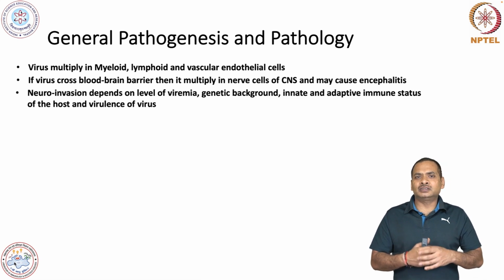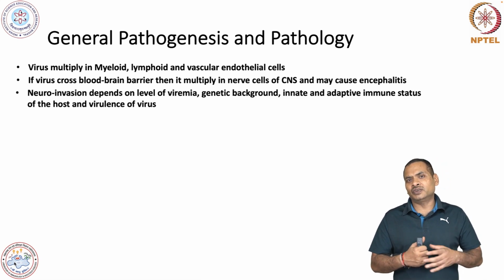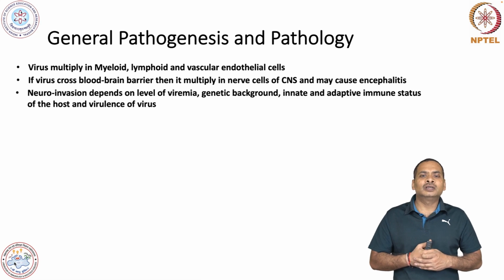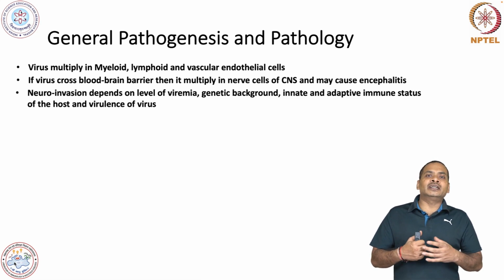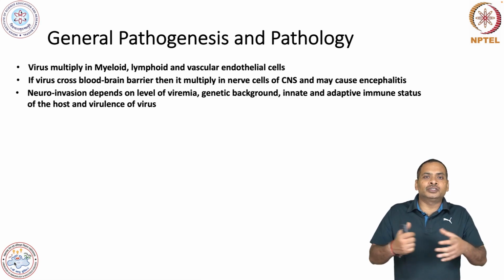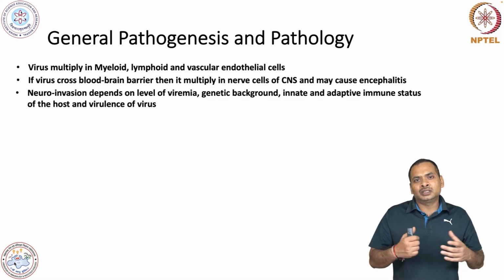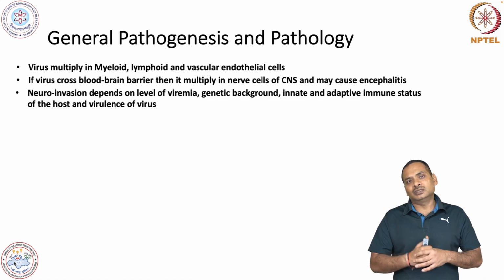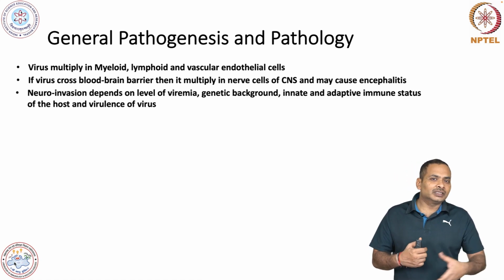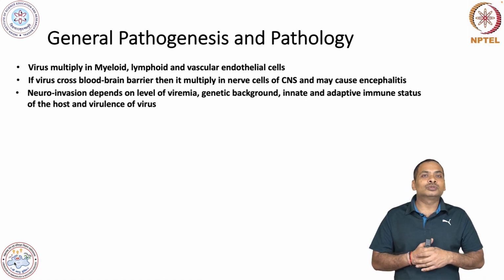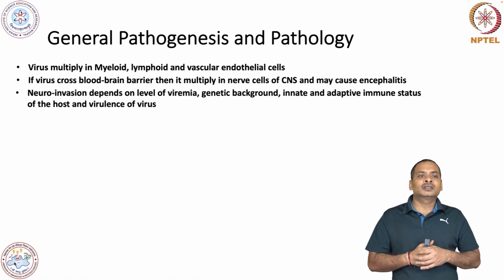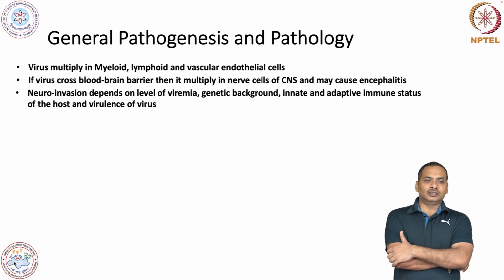Some genetic factors are very important. But if you look at the innate and adaptive immune response, if an individual's immunity is low at that particular time due to another infection, then those individuals are more susceptible. So this is very important.